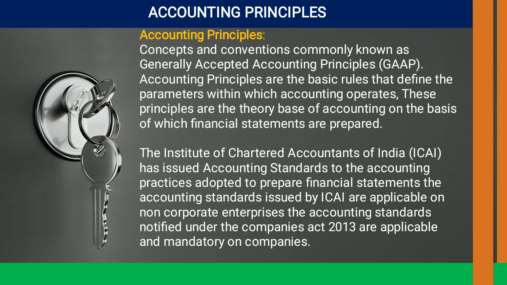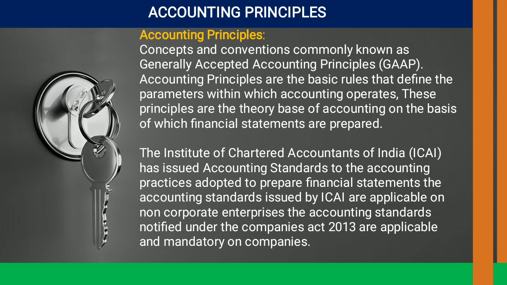Principles are nothing but the set of rules which we have to follow for doing any kind of activities. So principles can be understood as a set of rules, a set of laws.